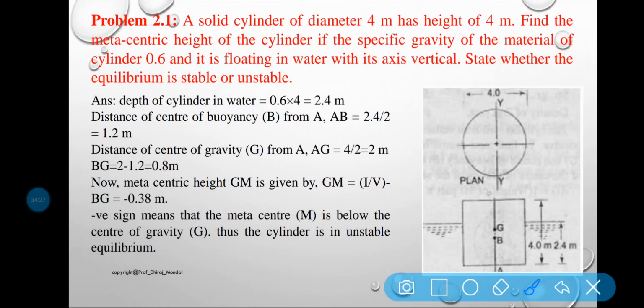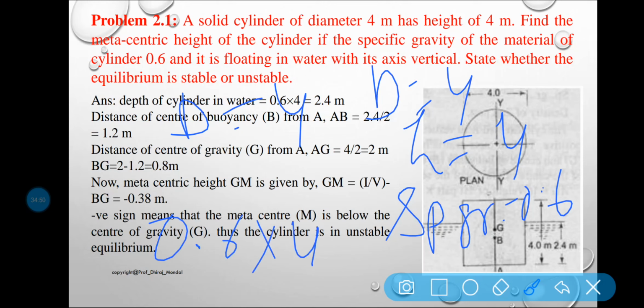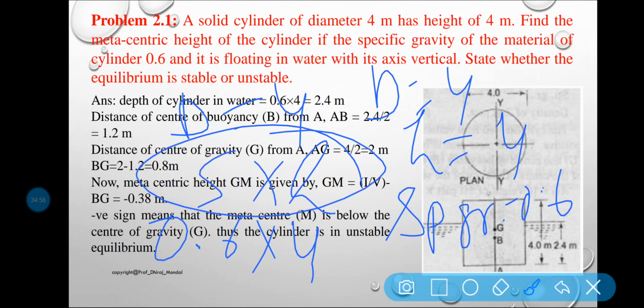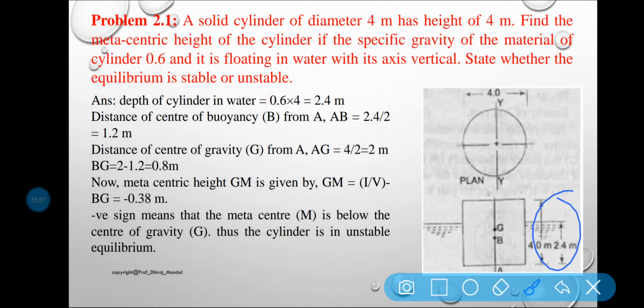So here you can see the given data, D is equal to 4 meter, H is equal to 4 meter again, specific gravity is 0.6. If the specific gravity is given, then the depth of the cylinder in water is specific gravity into height. Okay, so 0.6 into 4 is equal to 2.4, so this one is your 2.4.